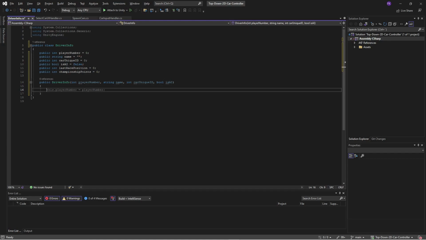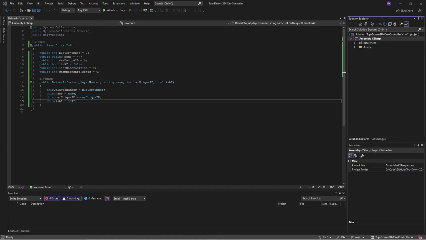Then we just need to assign the information that we have received. So we're taking in player number, name, car unique ID, and isAI. The other parts we're setting directly later on. So let's just store these. We'll do this.playerNumber is equal to playerNumber, so that will store these variables up here. Perfect. Let's save that.